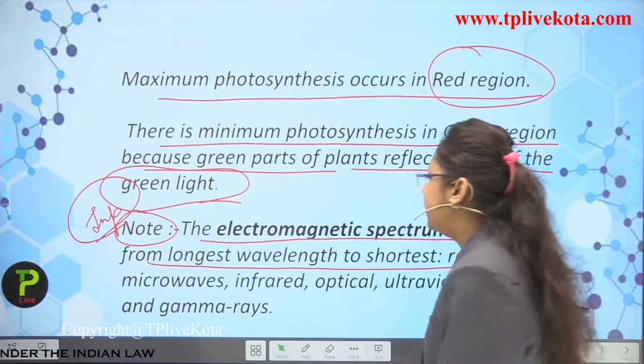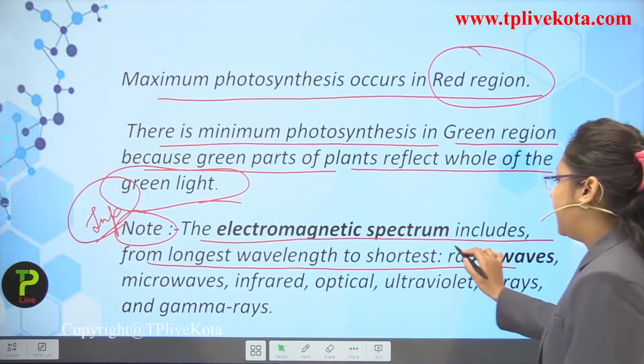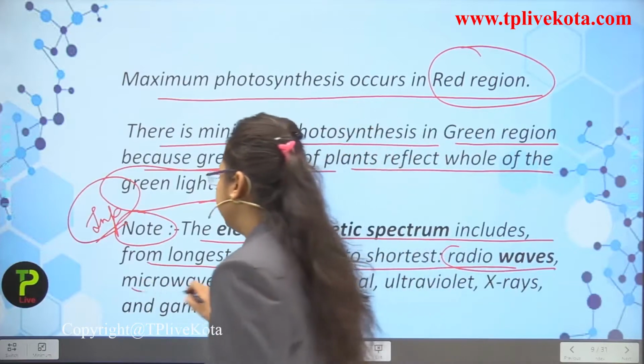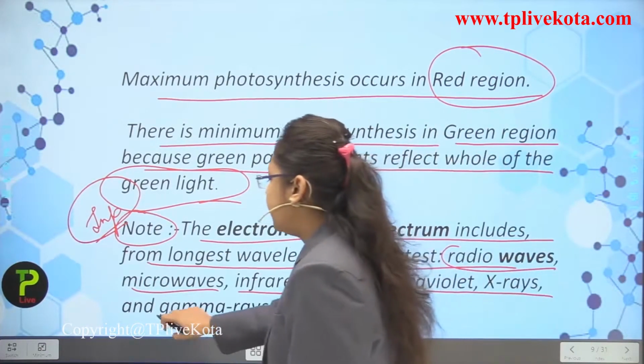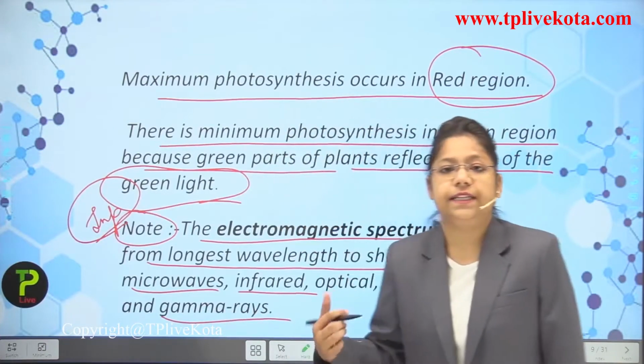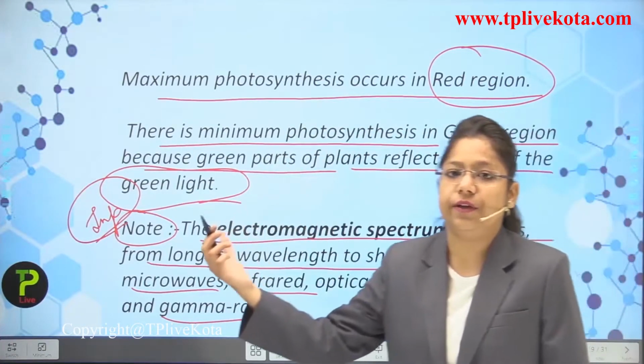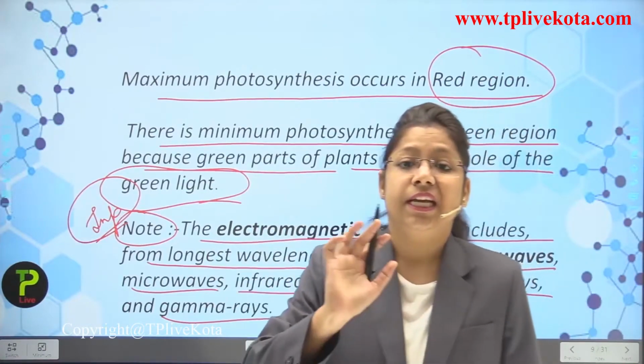You can see here that it consists of waves like radio waves, microwaves, infrared, optical, ultraviolet, X-rays and gamma rays. So these are represented from the longest wavelength towards the shortest wavelength.